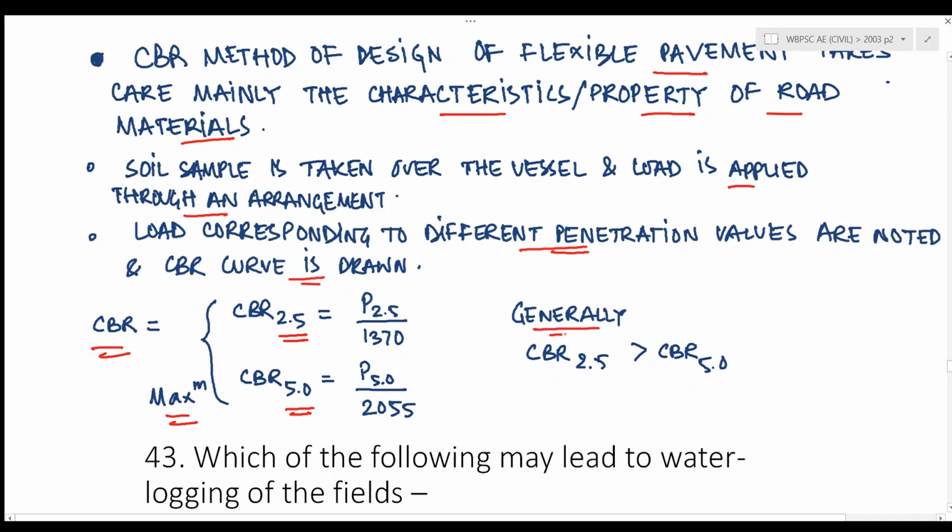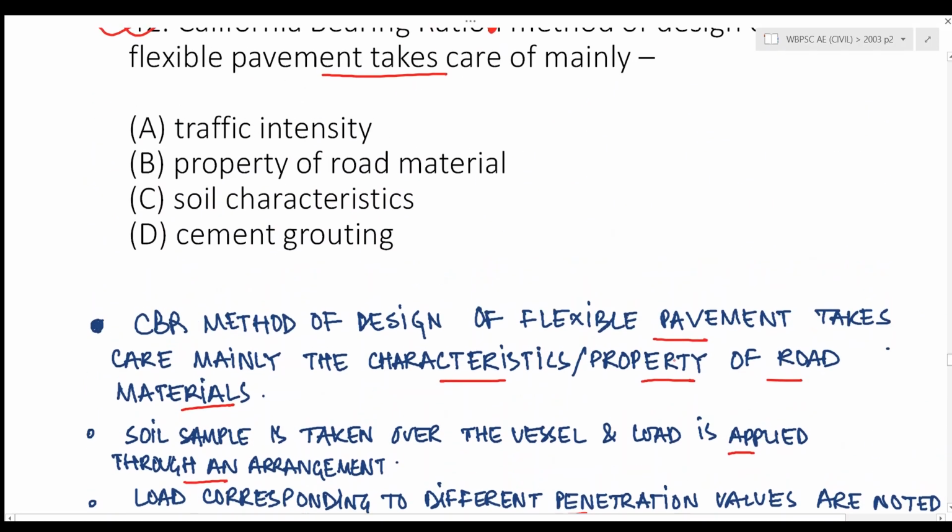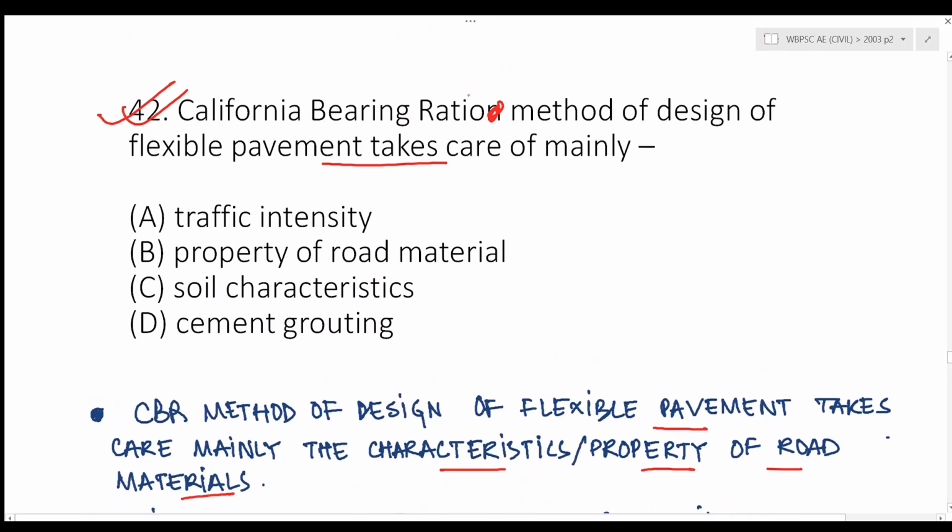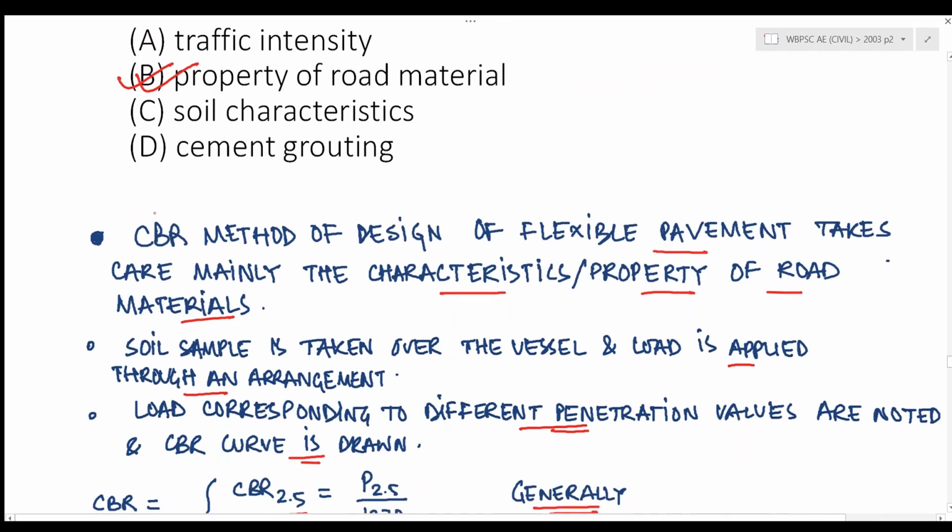And in general, CBR at 2.5 millimeter penetration is more than CBR at 5 millimeter penetration. So the answer for this particular question should be CBR method of design of flexible pavement takes care mainly of property and characteristics of road materials.